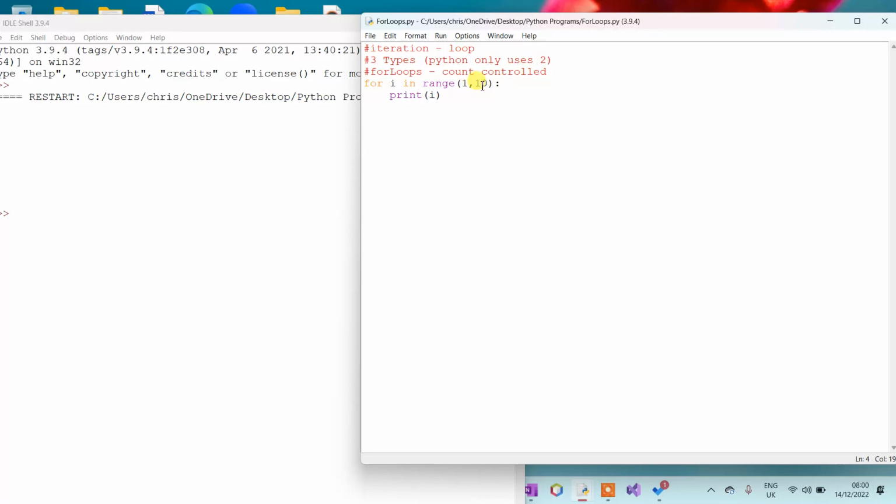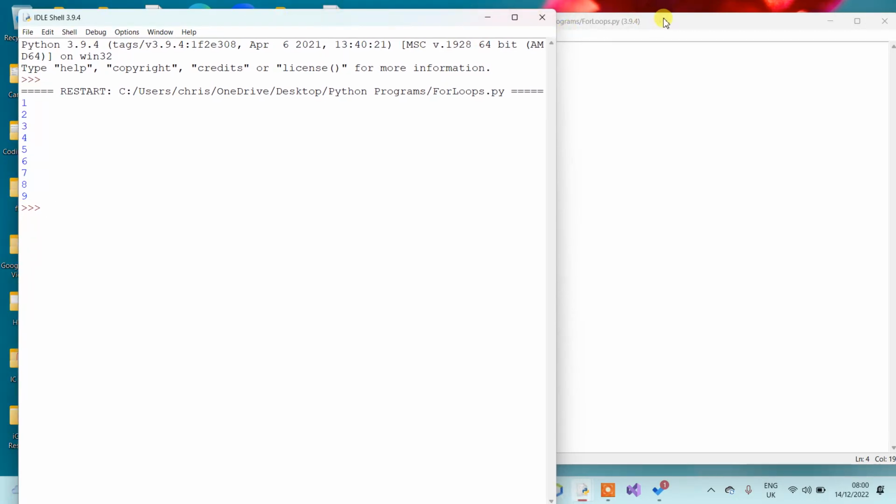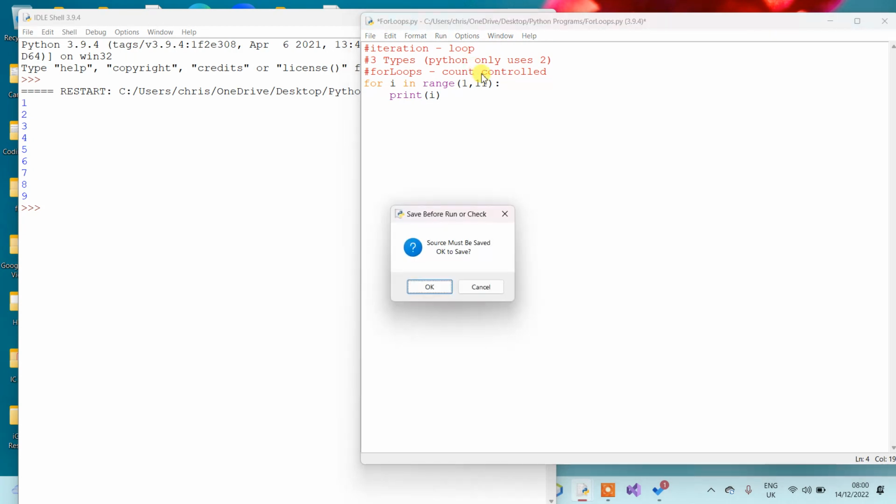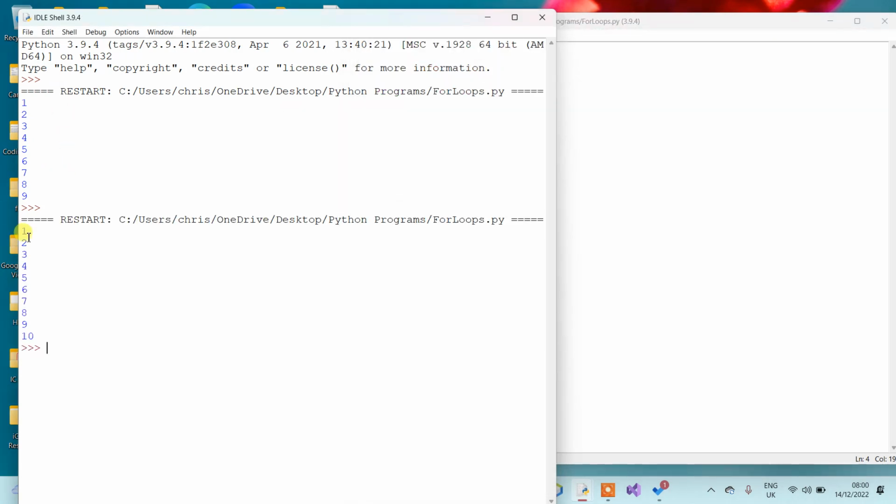It finishes once you hit 10, it stops. So if I wanted to count to 10, I would need to write the number above, 11. Now if I run this, you'll see 1, 2, 3, 4, 5, 6, 7, 8, 9, 10.